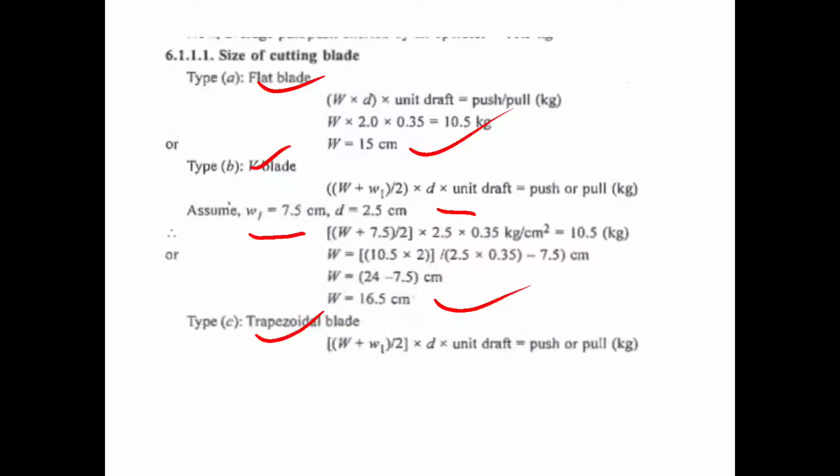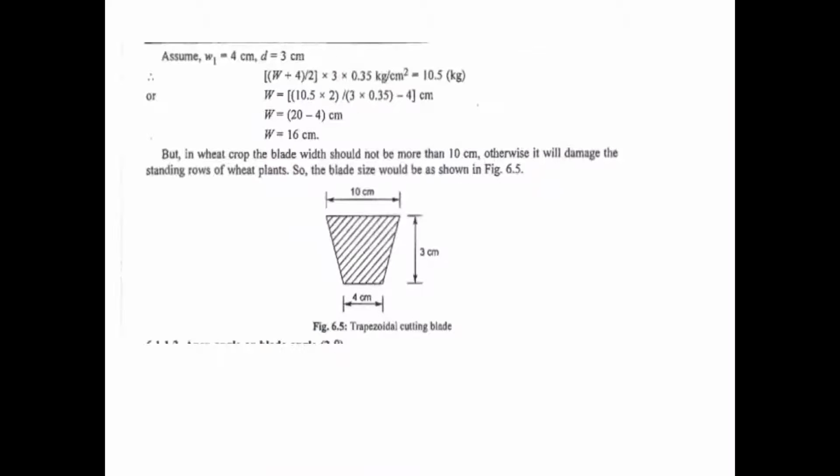So next one is the trapezoidal blade. Pull or push can be calculated by using the formula, that is (W plus W1) divided by 2 into D into unit draft. Putting the values W1 is equal to 4 and D is equal to 3 centimeter. W and D values change as per the given dimensions we have taken for designing purpose. So putting these values we will get W is equal to 16 centimeter.